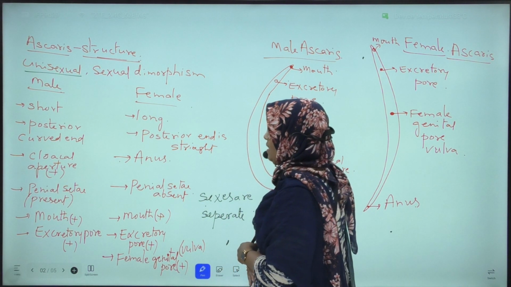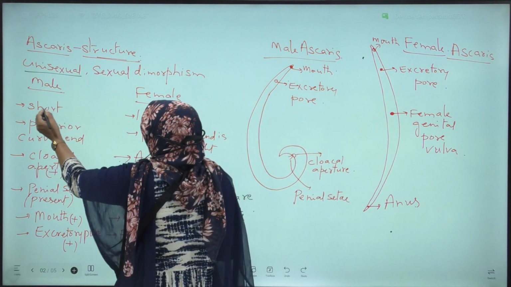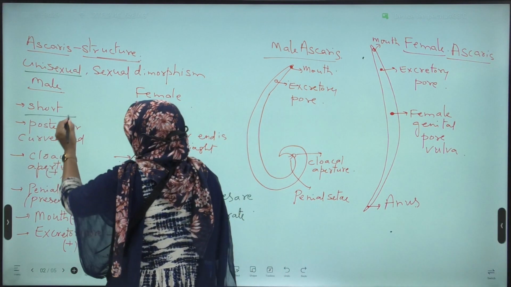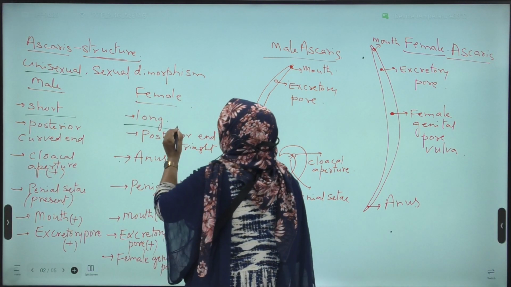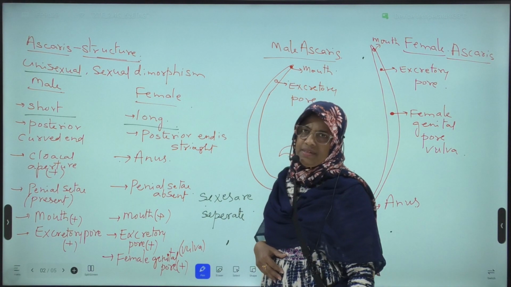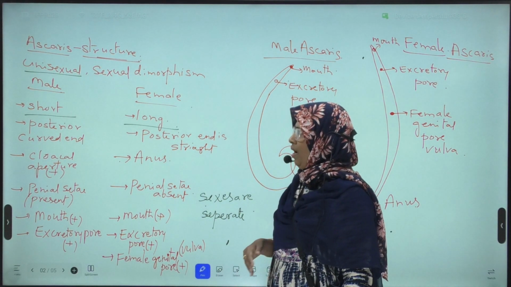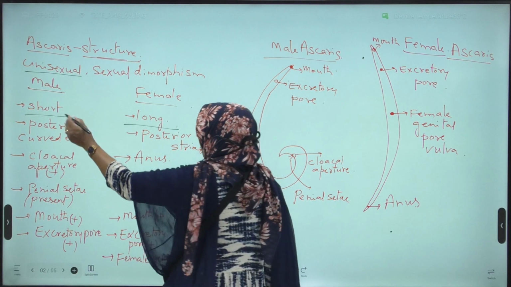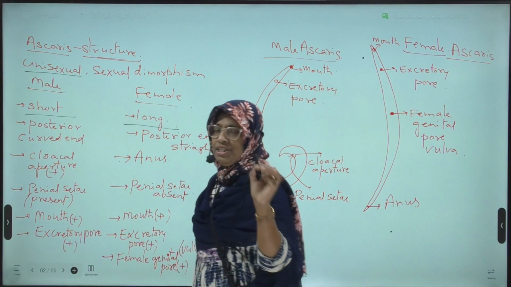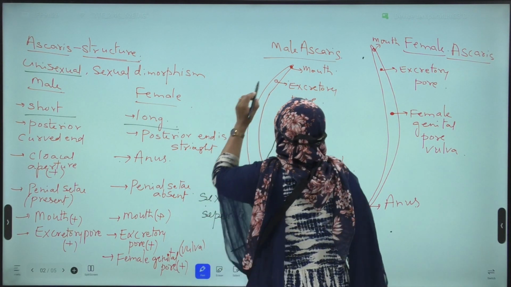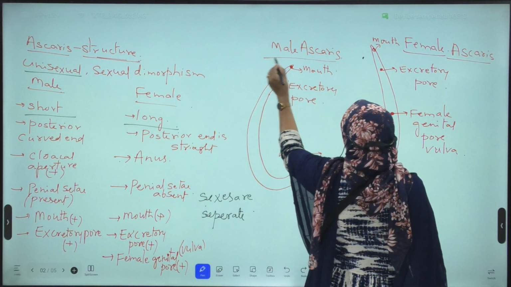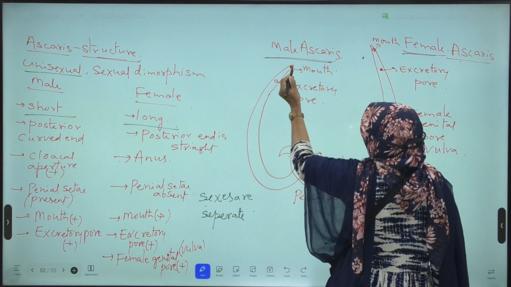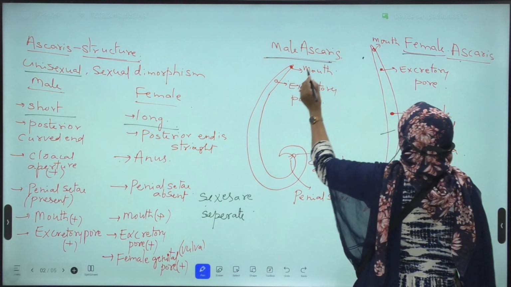First, male Ascaris. Male Ascaris is short in size, but female Ascaris is long in size. Female Ascaris is long and male Ascaris is short. In both male and female Ascaris, at the extreme anterior end, mouth is present.